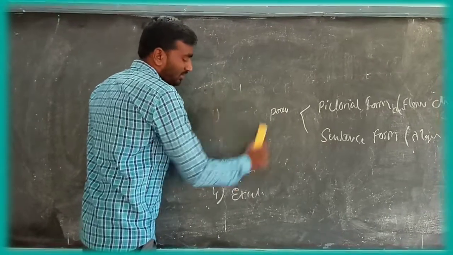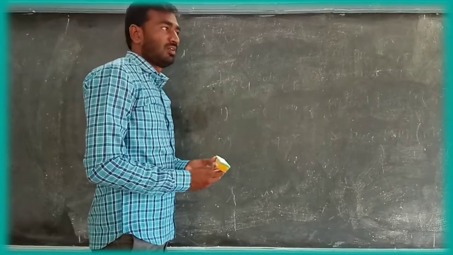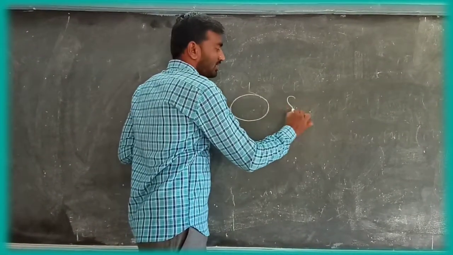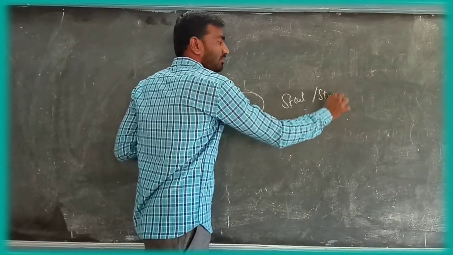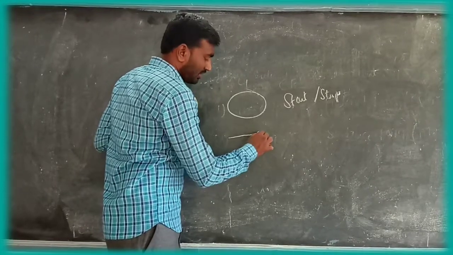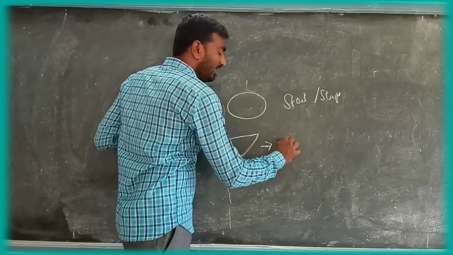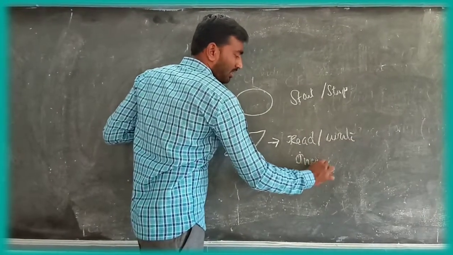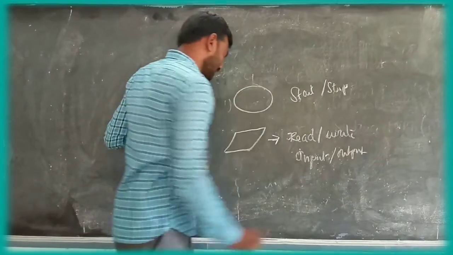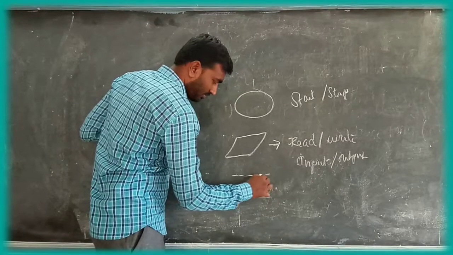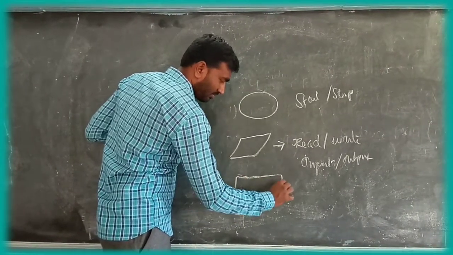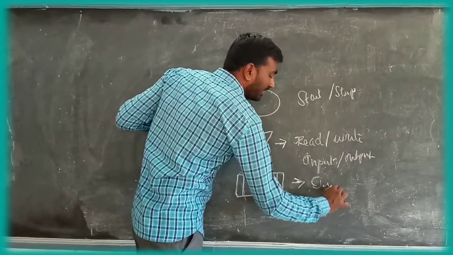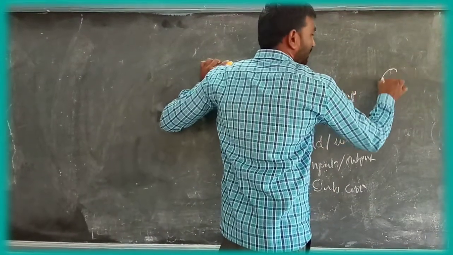First, logic preparation. To show the flow of control, these symbols are used: start and stop; read or write, the input or output symbol; sub-contents; and this is the connector.